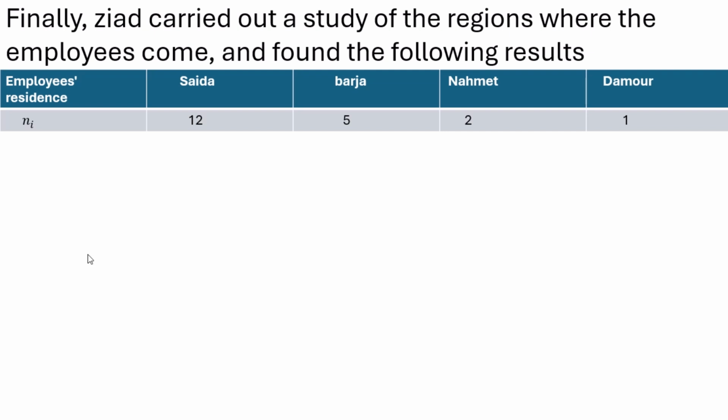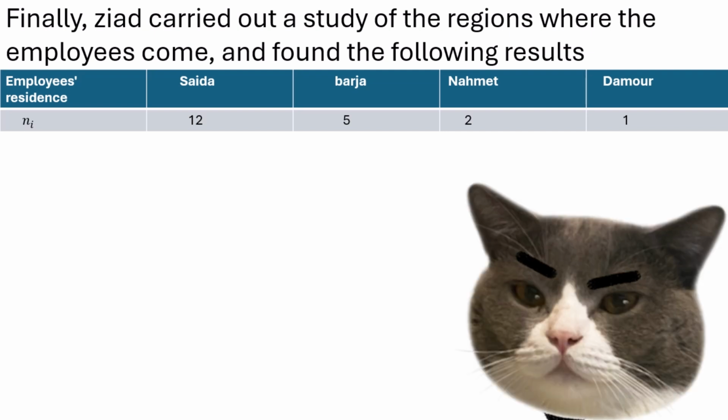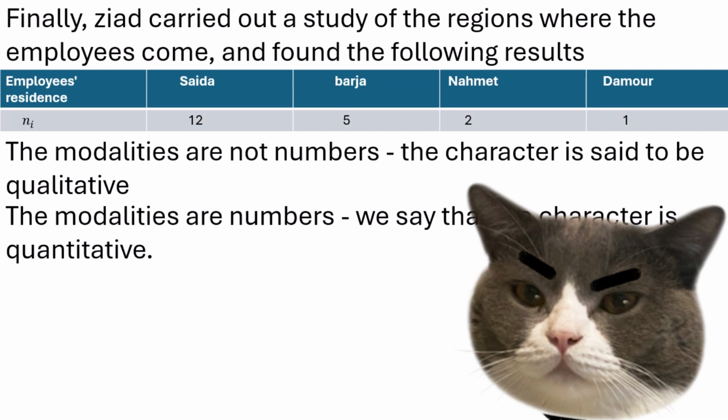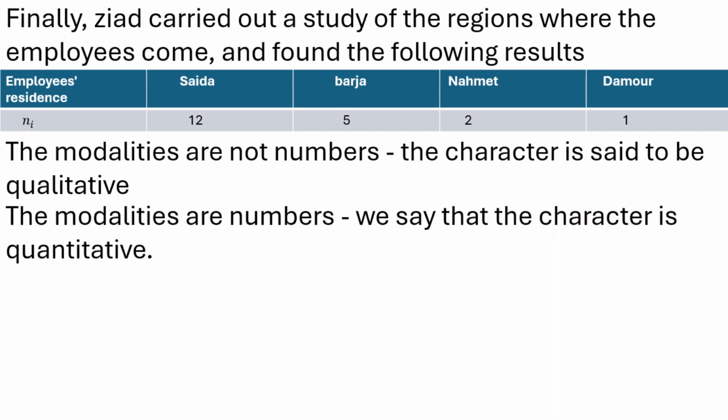So we are in the case where we call the character a qualitative character. Qualitative, because here we have a quality, not a number. And in the case where the modalities are numbers, we say that the character is quantitative. Quantitative: the values of the character are numbers.